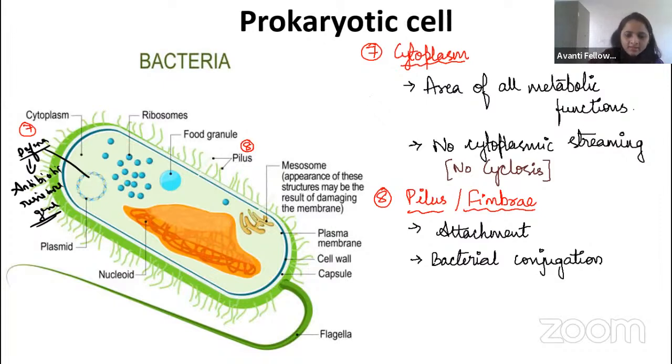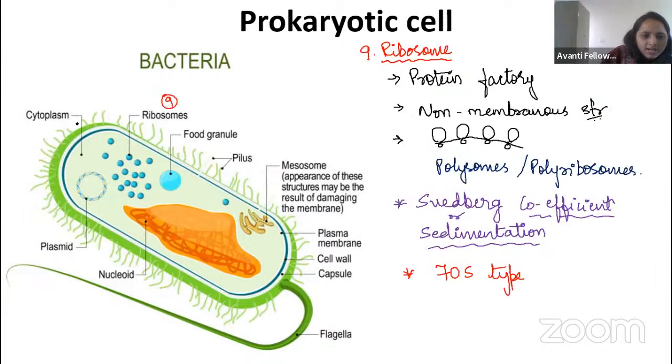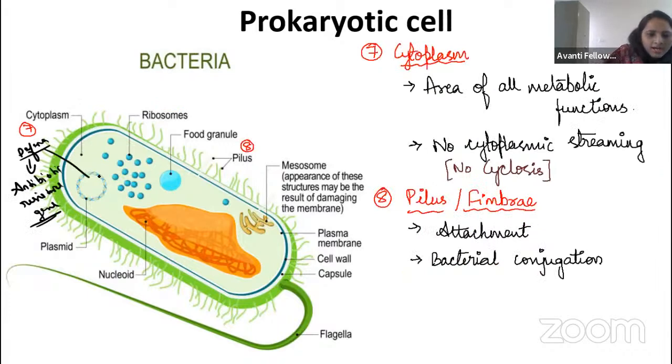Now let us come back to the plasmid. I think you are okay about the plasmid. That is a double-stranded circular DNA, and we call it extra chromosomal. Remember, circular, double stranded DNA.